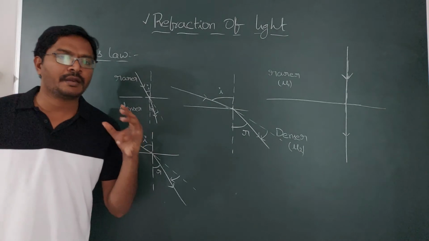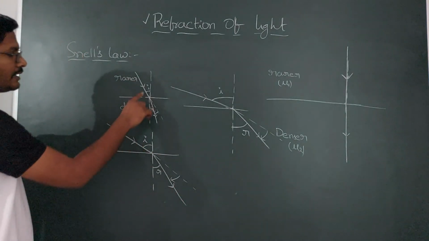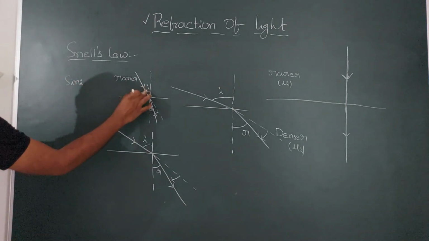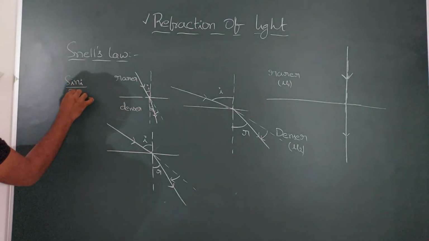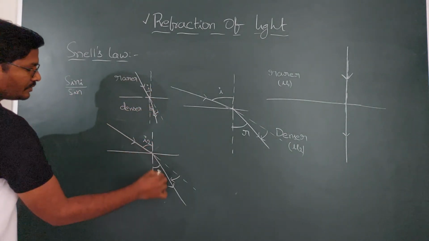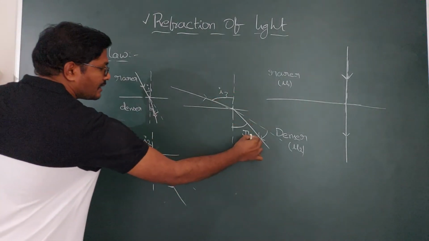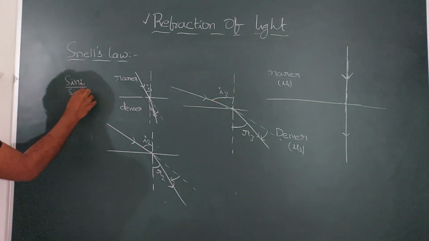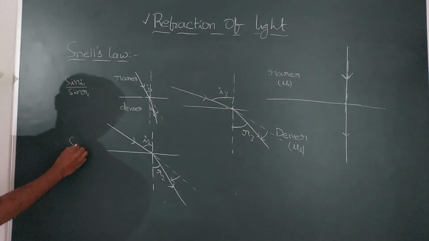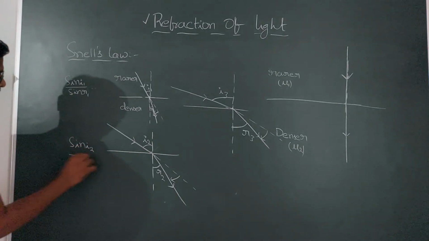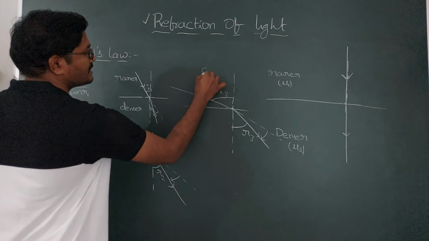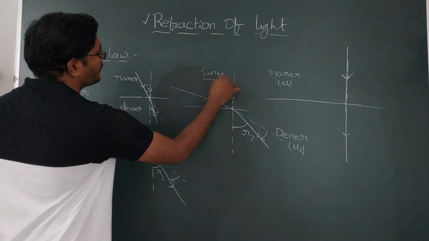But take the ratio of the sine of the angle of incidence to the sine of the angle of refraction. If you take this one as I1, this one as R1, this is I2, this is R2, this is I3, this is R3. Here sine I1 by sine R1, and here also sine I2 by sine R2, the ratio of the sine of the angle of incidence to the sine of the angle of refraction. Here, this is sine I3 by sine R3.